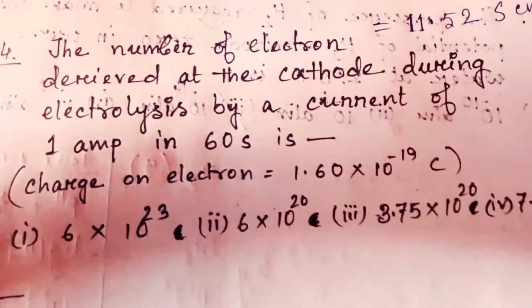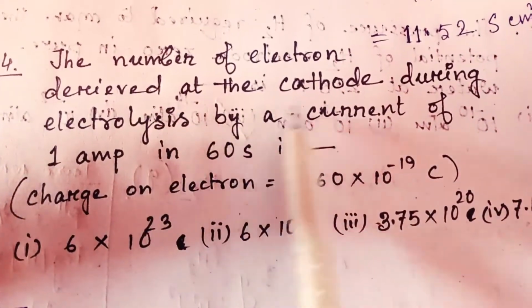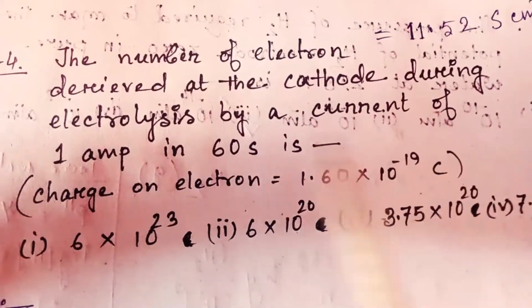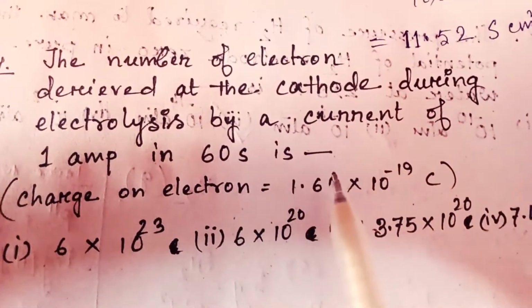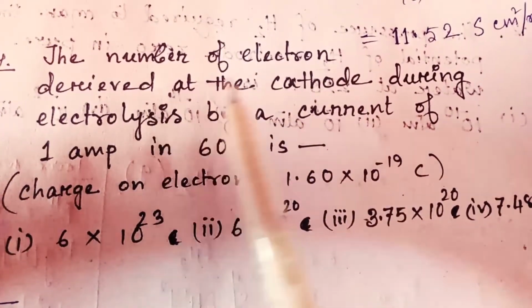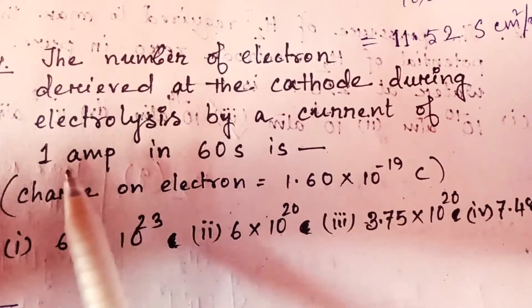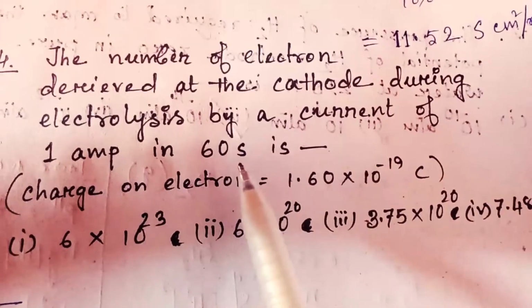Next question. The number of electrons deposited at the cathode during electrolysis by a current of 1 ampere in 60 seconds is. You have to find out the number of electrons. What is given? 1 ampere current and 60 second time.